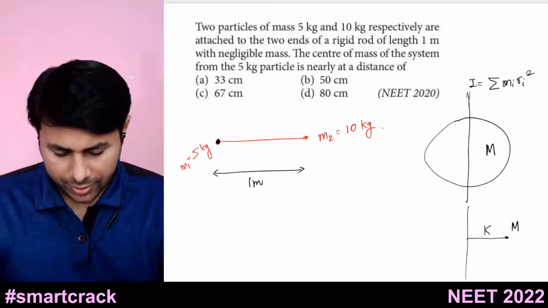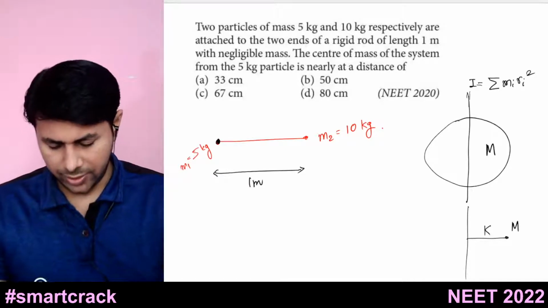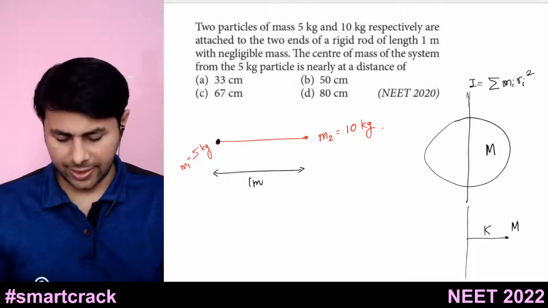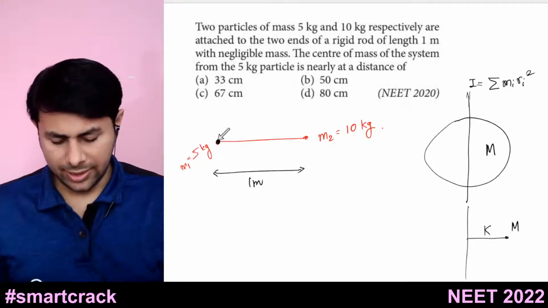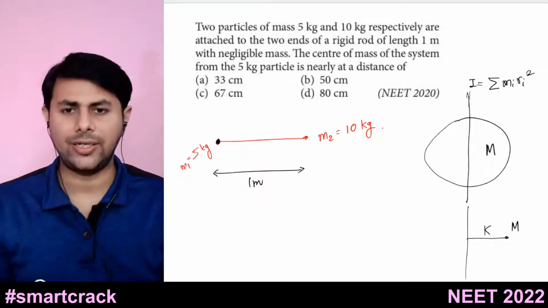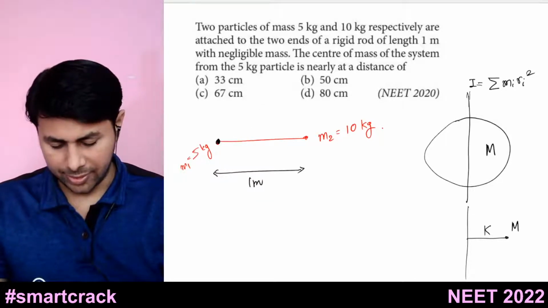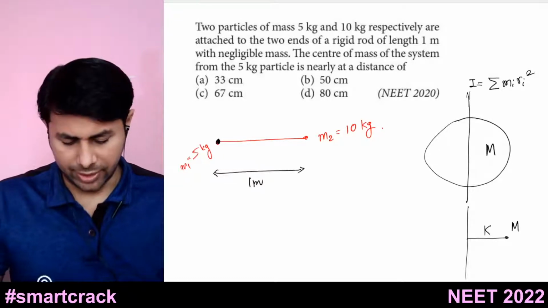Okay. So now let's come back to the question. You have these two particles, masses are m1 equals 5 kg and m2 equals 10 kg, and they are at a distance of 1 meter from each other. You want to find the center of mass of the system from this point. Okay, this is the question.